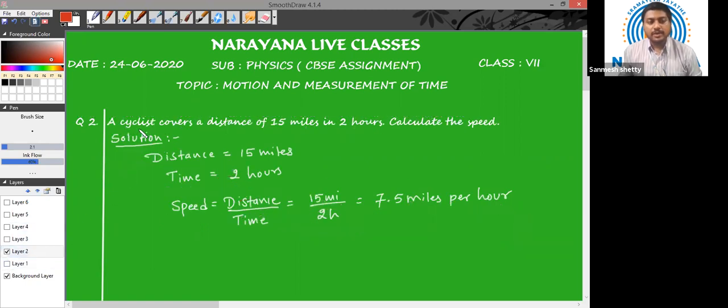Okay, question number 2. A cyclist covers a distance of 15 miles in 2 hours. Calculate the speed. In this question, we have been given distance, which is 15 miles, and time, which is 2 hours, and they are asking us speed. Again, it is a very simple speed formula, distance upon time. So 15 miles divided by 2 hours, we get 7.5 miles per hour. I hope the point is clear.